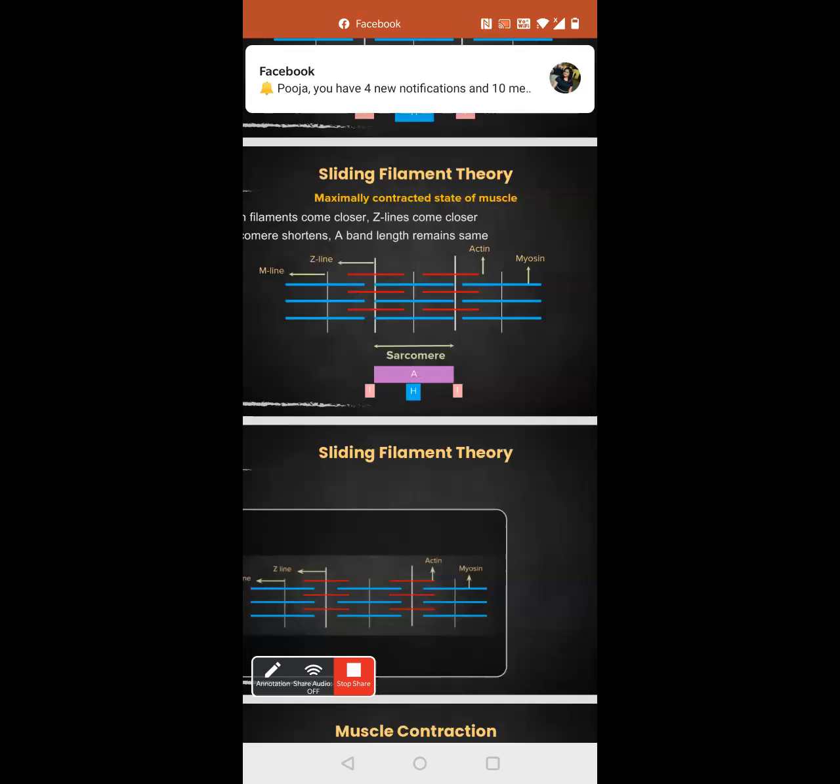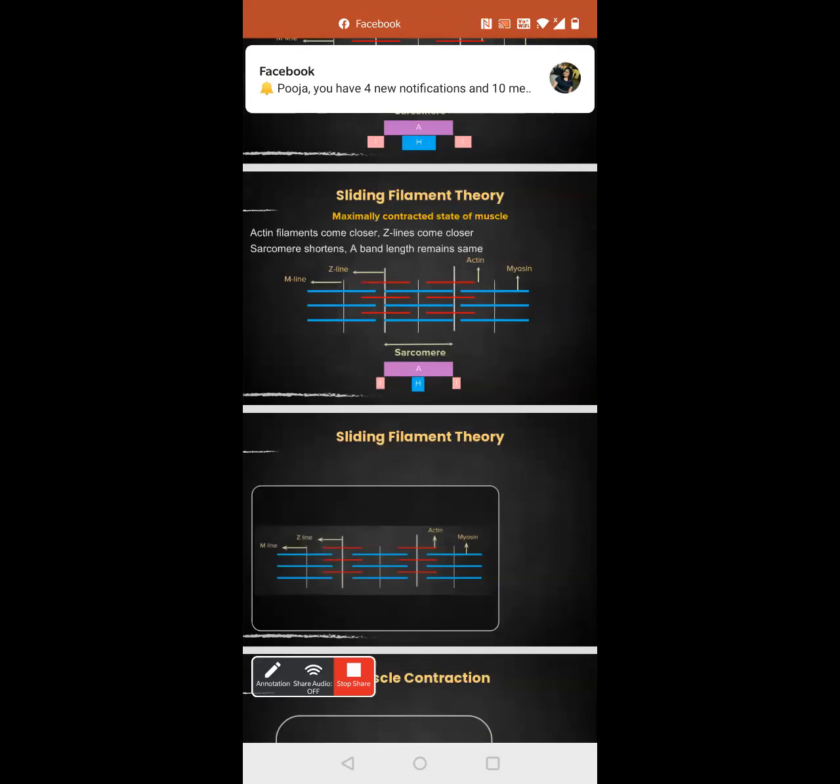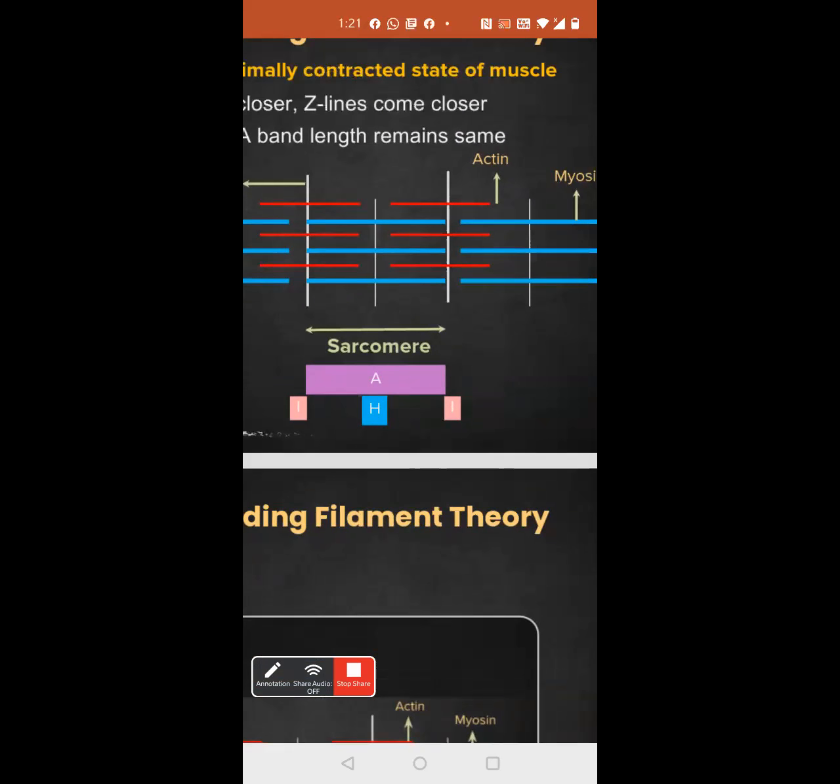So it will look as if the actin is sliding over myosin. Doesn't it look like that? Yes, ma'am. That is the reason why this is called the sliding filament theory. And when this has happened, it means that contraction has happened.